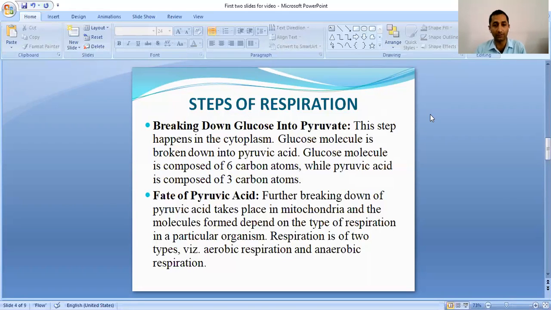Now this pyruvate from the cytoplasm enters the mitochondria in case of aerobic organisms, where the carbon atoms present in the pyruvate are released one by one in the form of carbon dioxide and energy-rich ATP molecules are synthesized. In case of anaerobic respiration, the further breakdown of pyruvic acid takes place in the cytoplasm only and ATPs are synthesized there only.